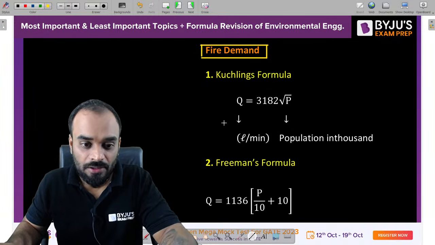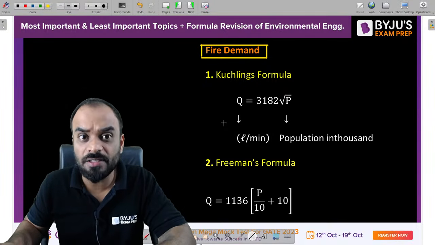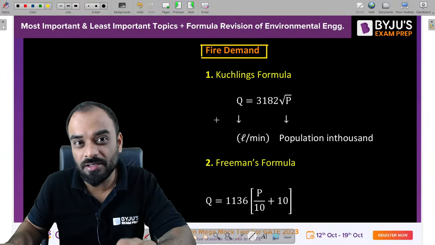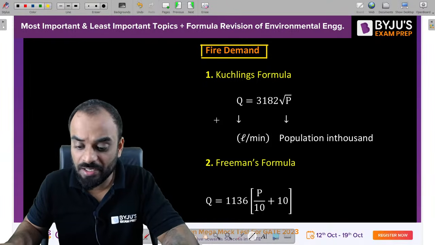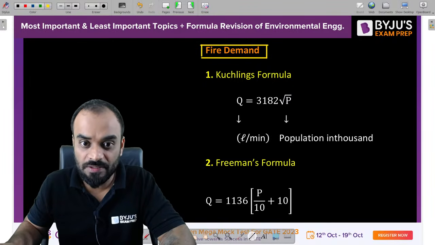Still, we have certain empirical formulas by which we can estimate the fire demand.